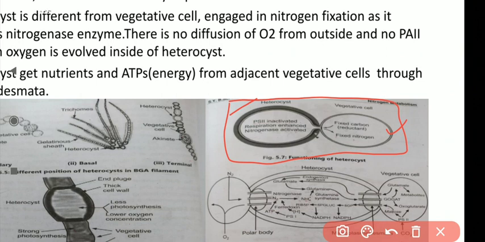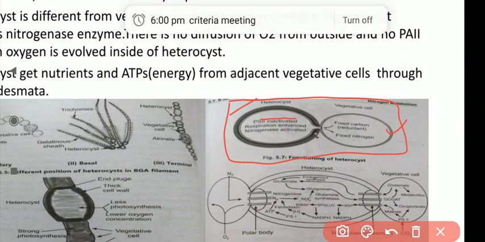At the same time, PS2 is inactivated. PS2 is responsible for generation of oxygen, but in the heterocyst PS2 is inactivated, so there is no evolution of oxygen. In addition, this helps to protect the O2 sensitive nitrogenase enzyme.